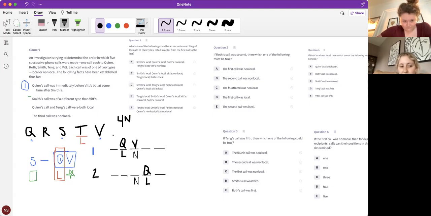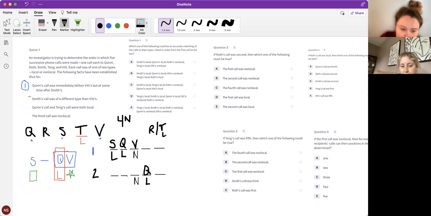S would be first in the first one. In the first one, we still know more things. Smith's call would be local, excellent, because it's different from V. And then we have S, so we have R and T. We don't know where in the first one, but we do know that T is local. Awesome.